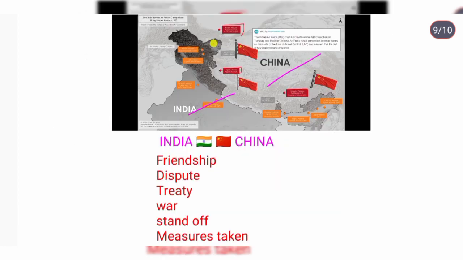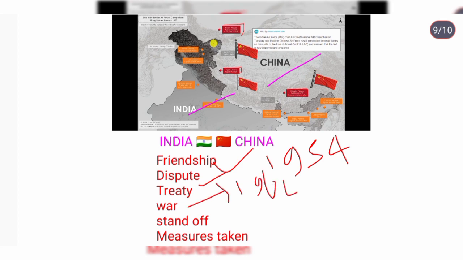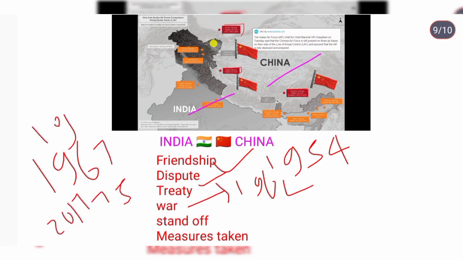So here we'll summarize this. We have seen the friendship that was in the Panchsheel Agreement in 1954. We have seen the disputes, the war in 1962, and disputes in 1967, 75, 87, and 2017. These were the border disputes, these were the standoffs. Measures taken: we have seen China is building a string of pearls and India is building roads so that military advancement will be there and we can easily move the logistics.